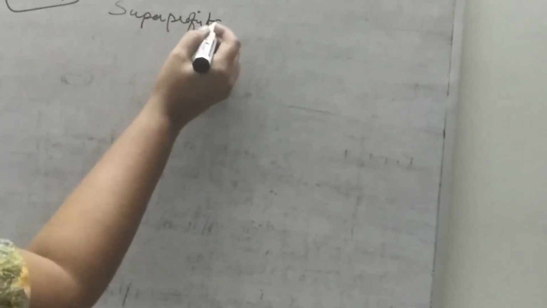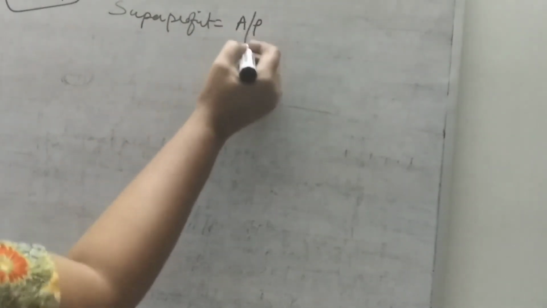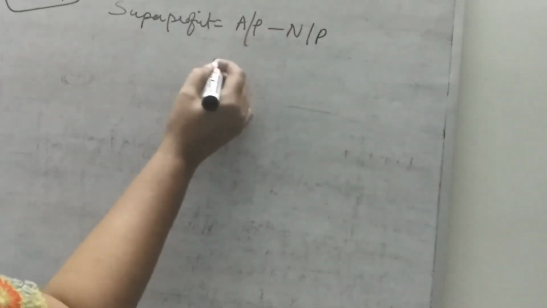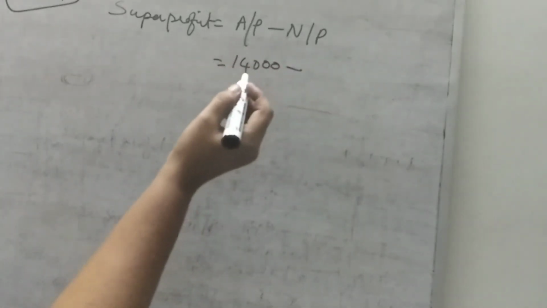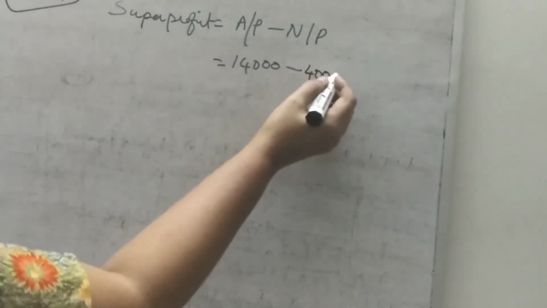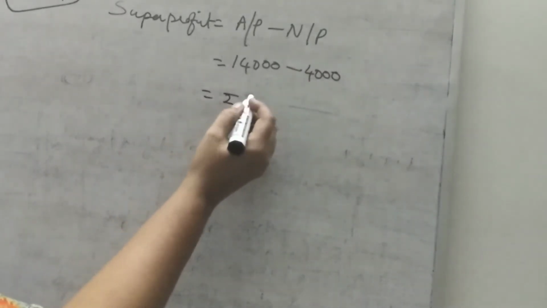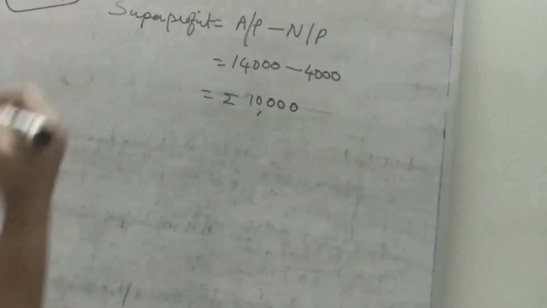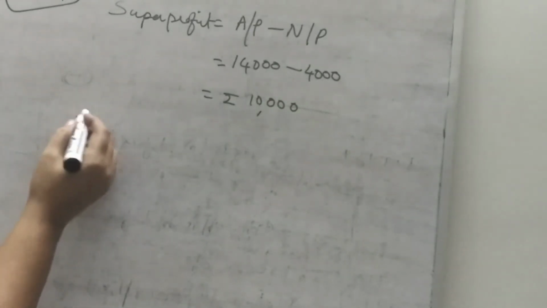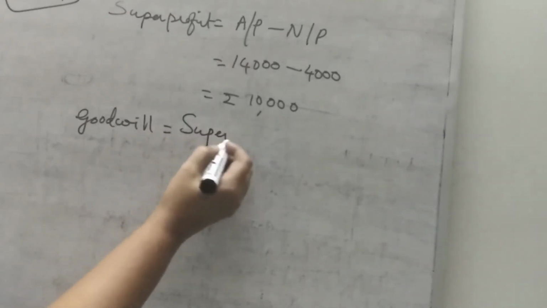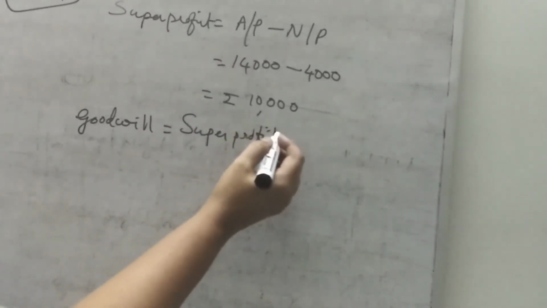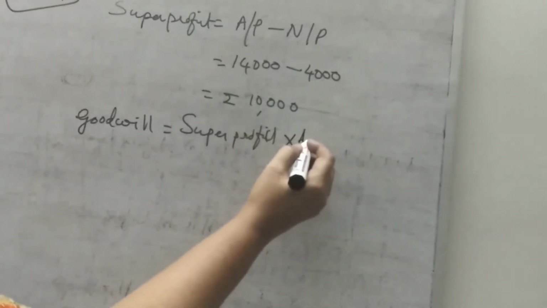Now he wants to find out the super profit. Super profit is equal to average profit minus normal profit. Average profit is given in the question, 14,000. Normal profit is also given, 4,000. So rupees 10,000 is the super profit. Now we can find out the goodwill. Goodwill is equal to super profit into annuity factor.